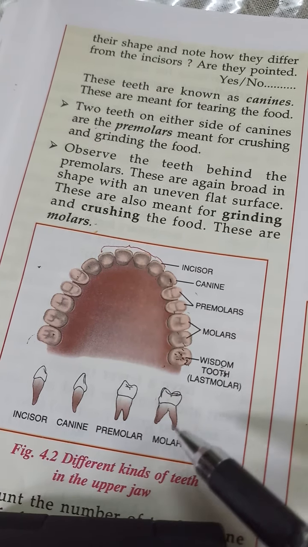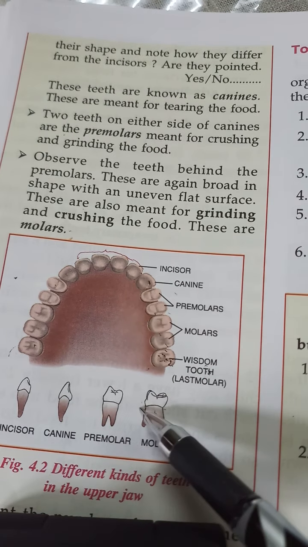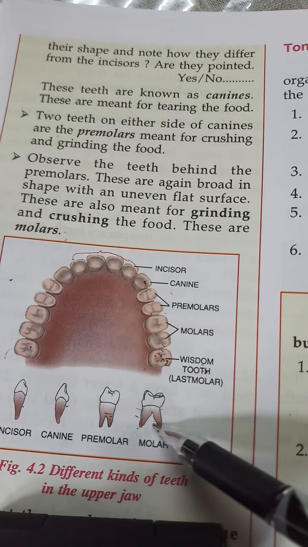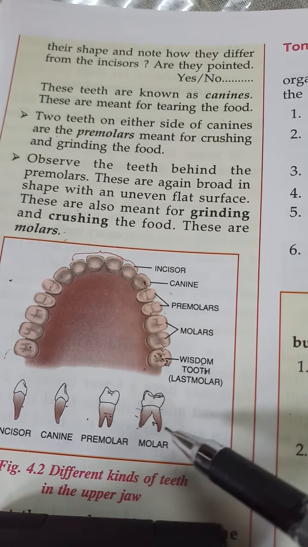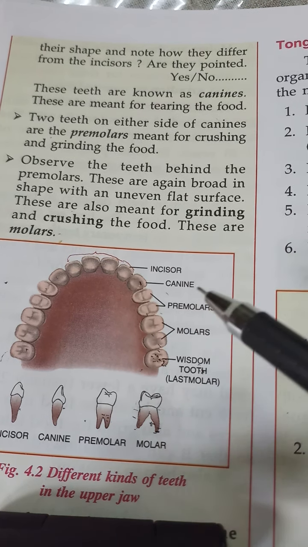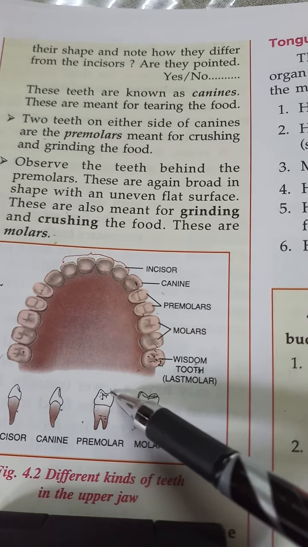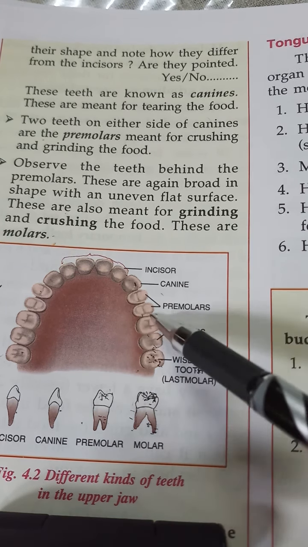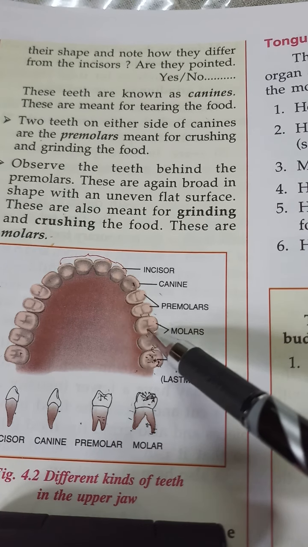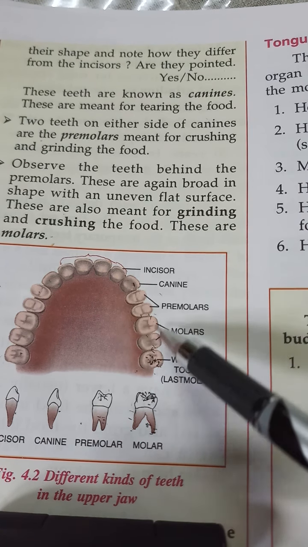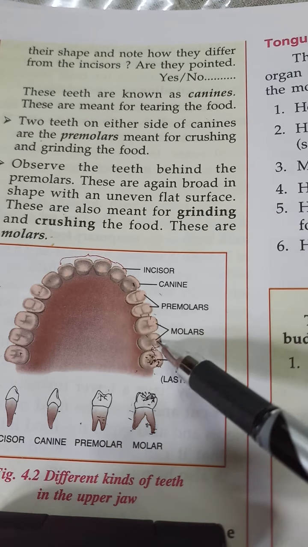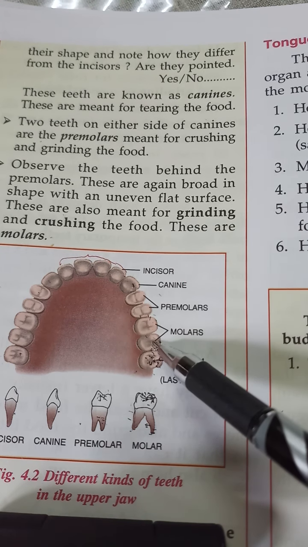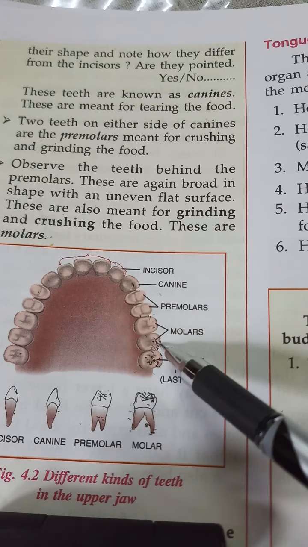Here you can see premolar and molar have more roots. Here only one root is there, but they have 2 roots in the premolar and molar teeth. Again, they have uneven surface also. The molar teeth help us to grind the food and make it into a pulp, a paste like structure. Food after chewing enough becomes pulp like or paste like.